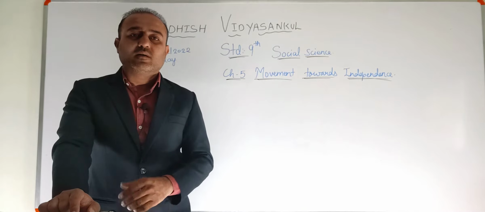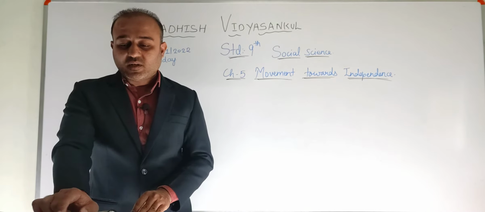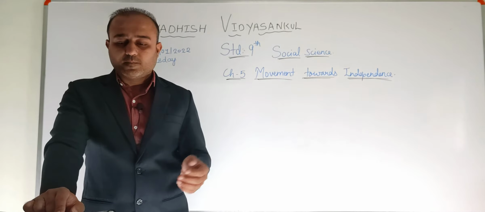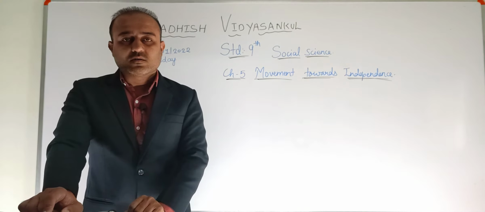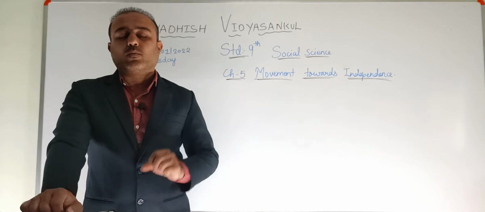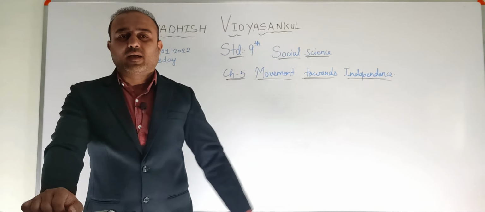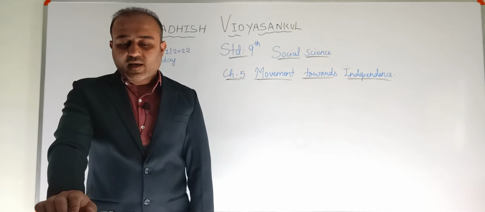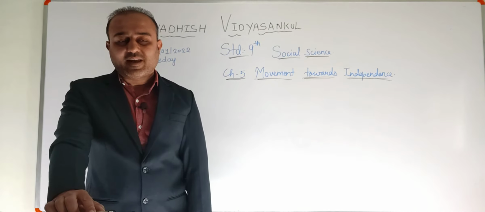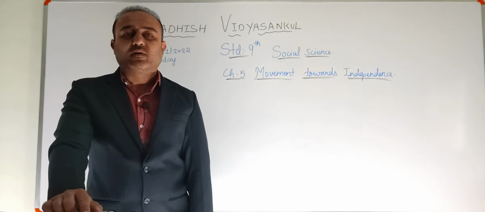That means the people did strikes, assemblies, processions, which means a kind of rally, with loud slogans of Simon go back, right? The people opposed by saying Simon go back, Simon go back, and unfurling of black flags and apparels.